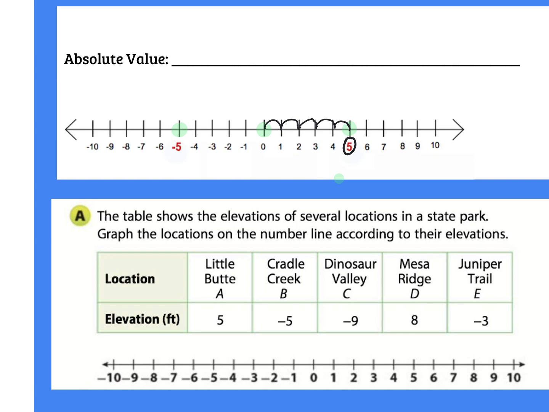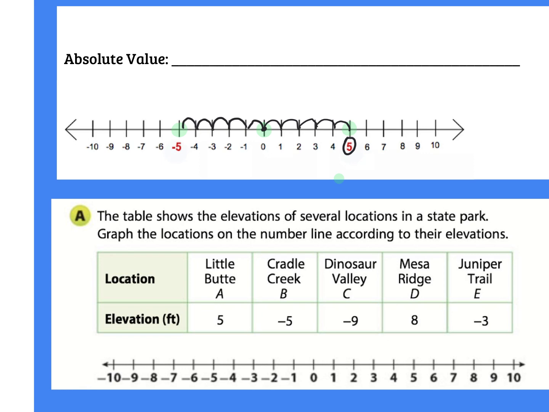And how about negative 5? It's also 5 spaces away from 0. So both positive 5 and negative 5 have the same absolute value. Don't be scared away by that fancy word. It's just how far a number is from 0.